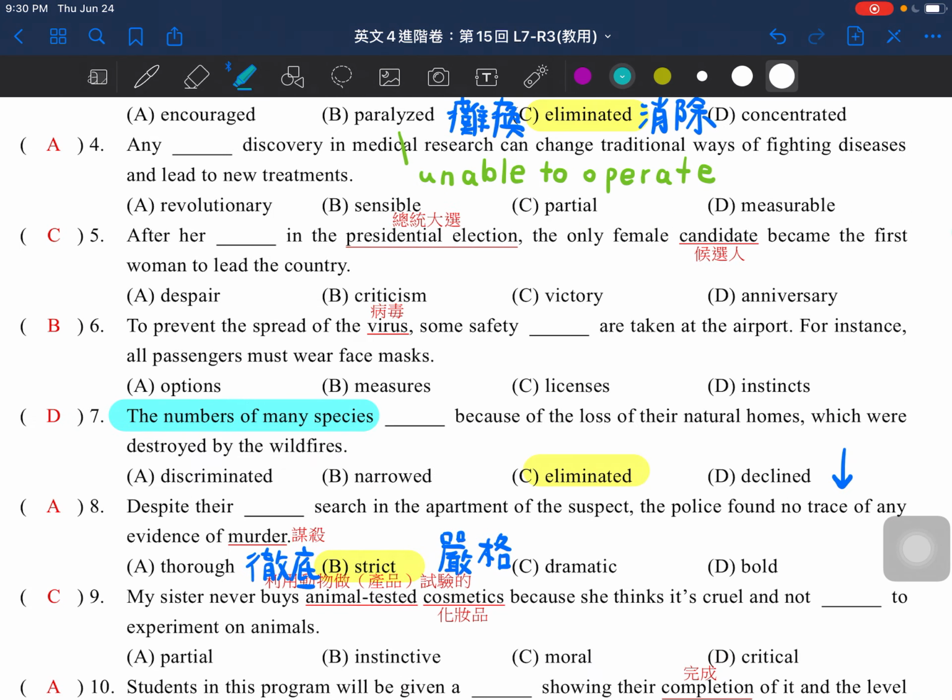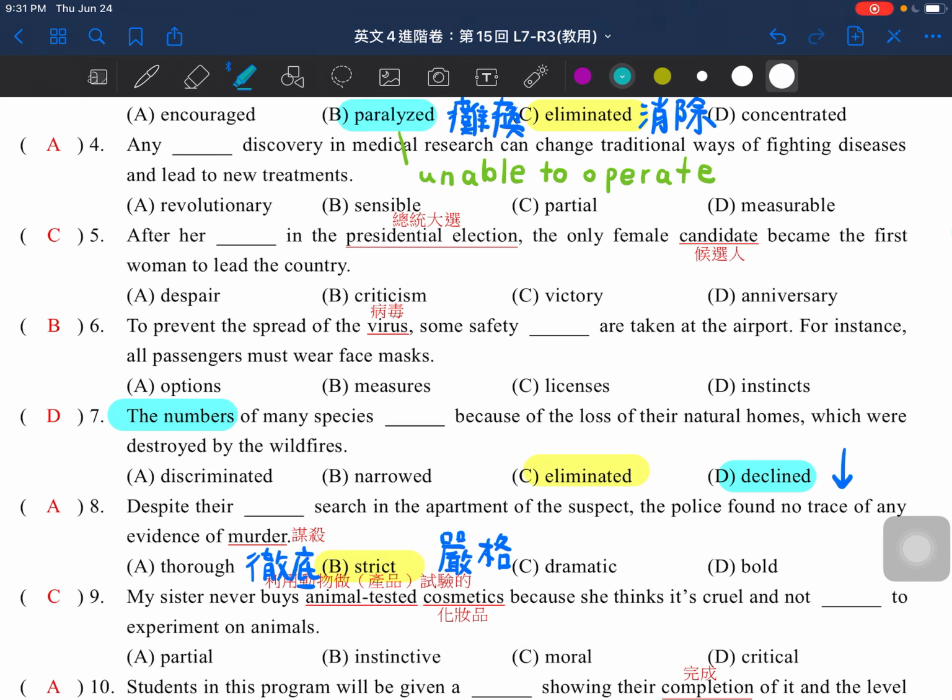So the number will decline or decrease. We can highlight the words here, which are about the number. The number declined, which means the number decreased, because of the loss of their natural homes.